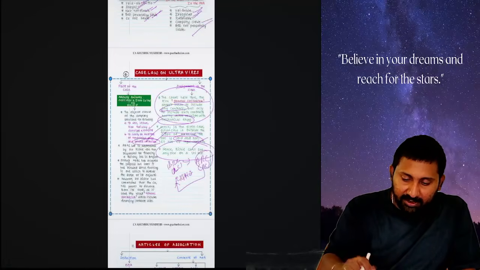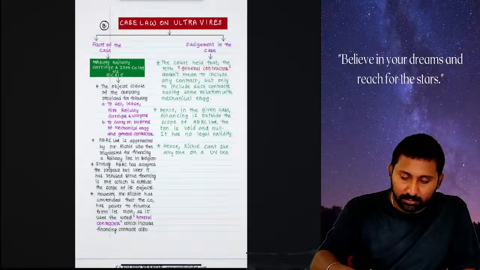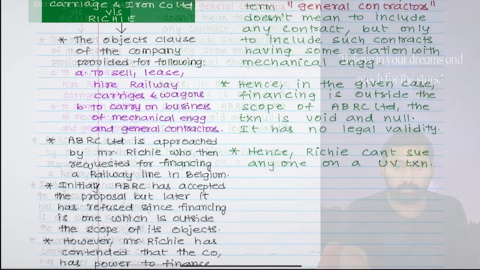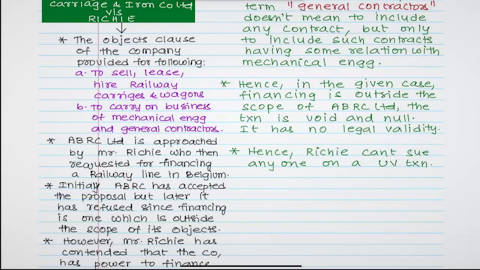Two minutes time again for the case. Read it. Complete fast.